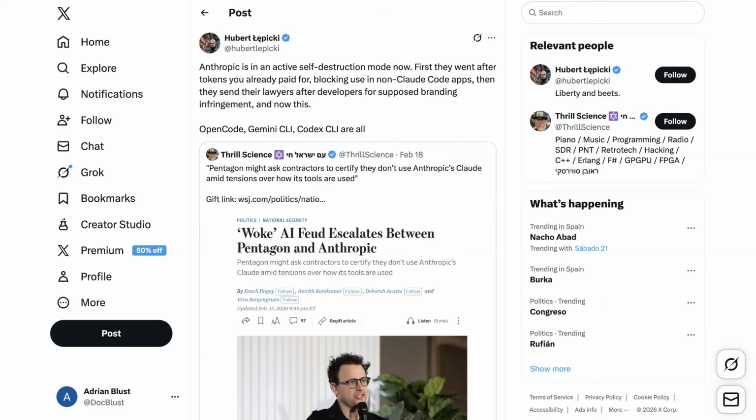Hubert Lepicki writes, "Anthropic is in an active self-destruction mode now. First, they went after tokens you already paid for, blocking use in non-Claude code apps. Then they sent their lawyers after developers for supposed branding infringement, and now this. OpenCode, Gemini CLI, Codex CLI are all legitimate coding agents with comparable features and abilities, but Anthropic are behaving like they're still the only player on the block."